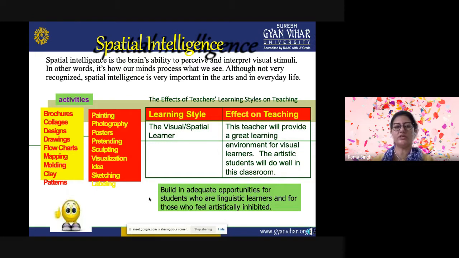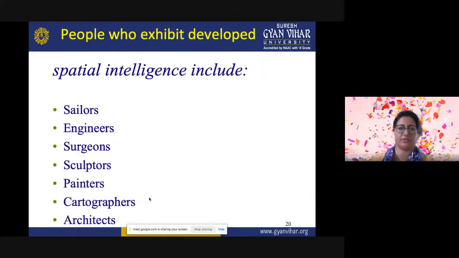So the teacher can provide a great learning environment for these kind of learners, and the artistic students will do definitely well in the classroom, because while preparing and drawing a diagram, you need proper labeling, a proper neatness to be used in that kind of preparation of diagram. So this is related to their artistic ability actually.